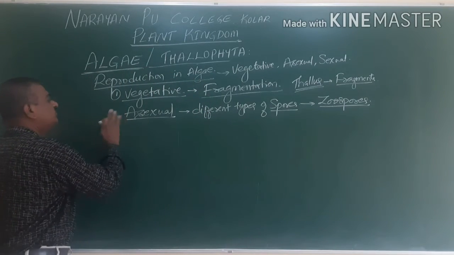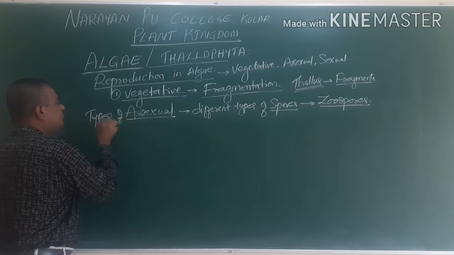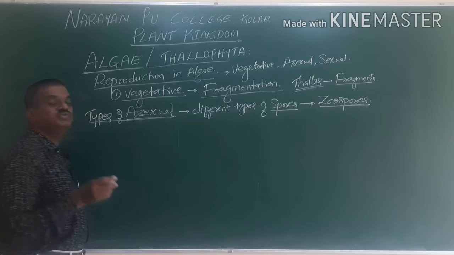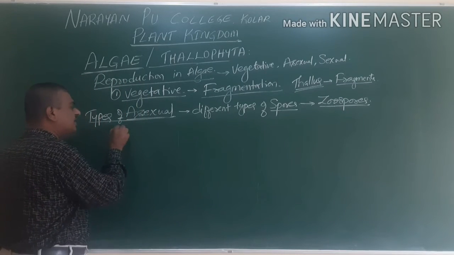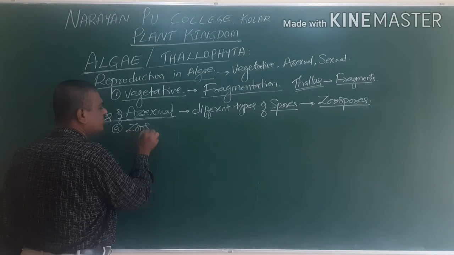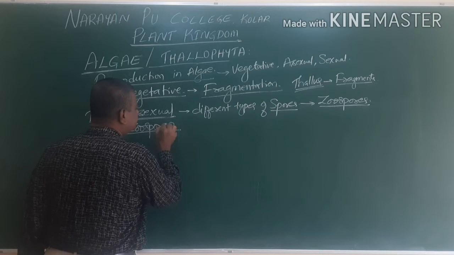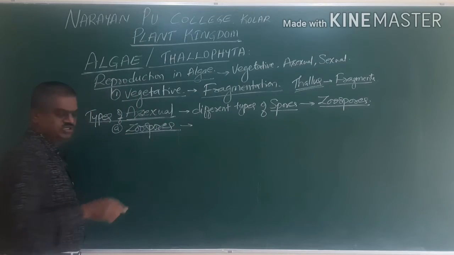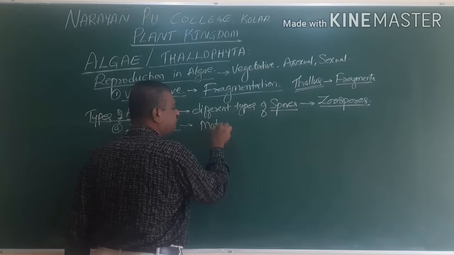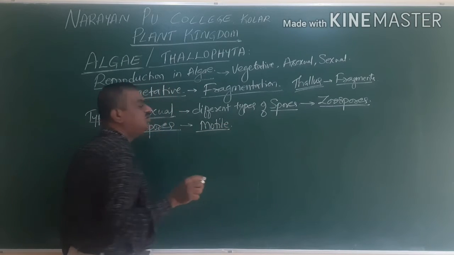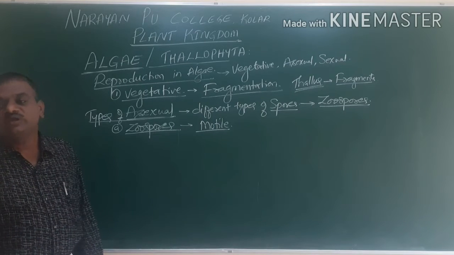So we go for types of asexual reproduction. One of these, very common, is zoospores. Zoospores are always motile, which can move from one place to another place.